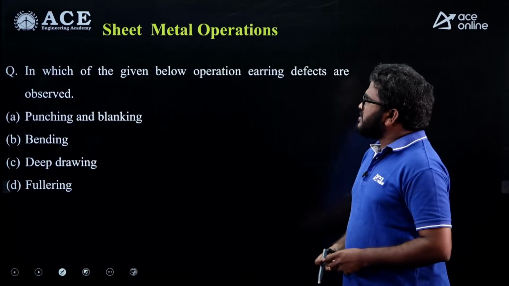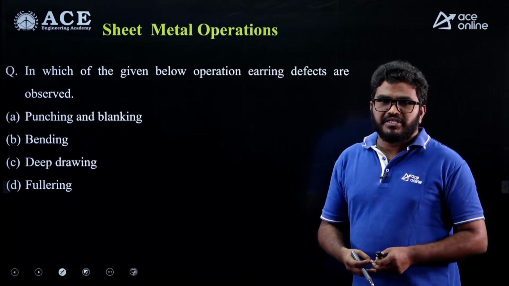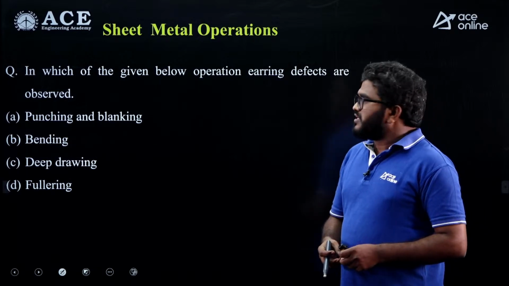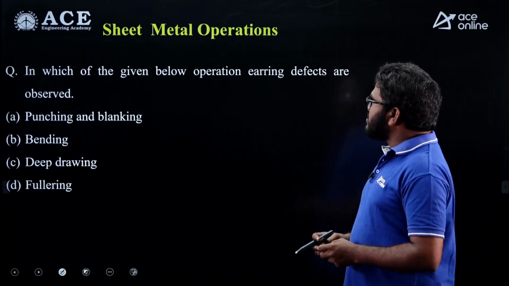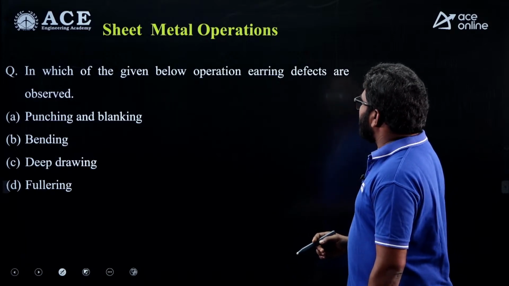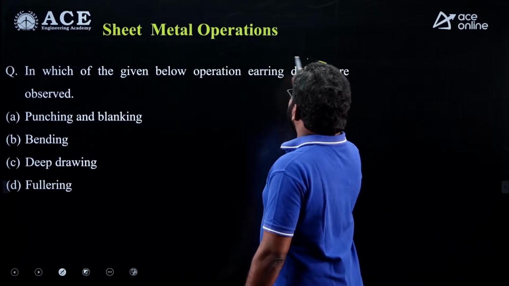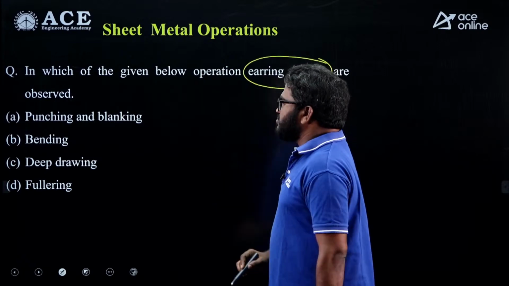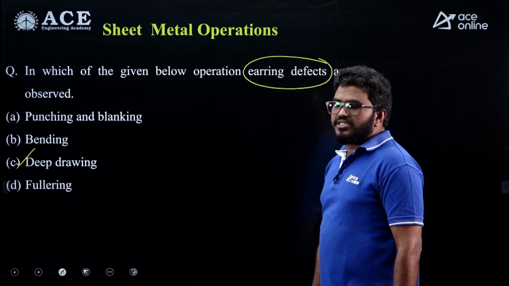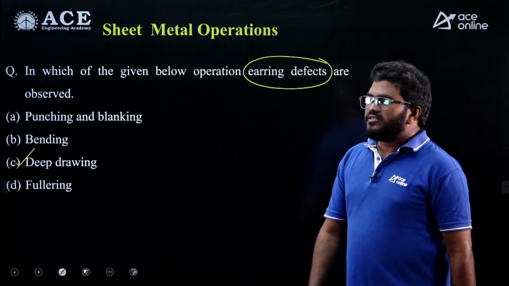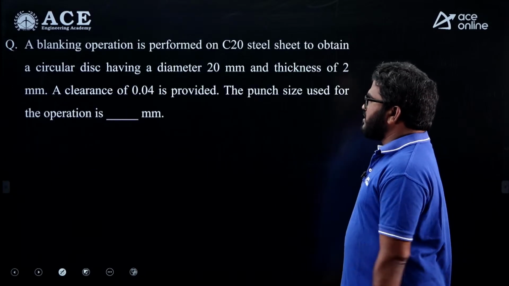Now the next is from sheet metal operations. From the sheet metal operations, 2 questions they asked, and they are very easy questions. See, in which of the given operations are earring defects observed? Earring defects are observed in the deep drawing operation. It's a very simple question. Earring defects are observed in deep drawing operation, right.